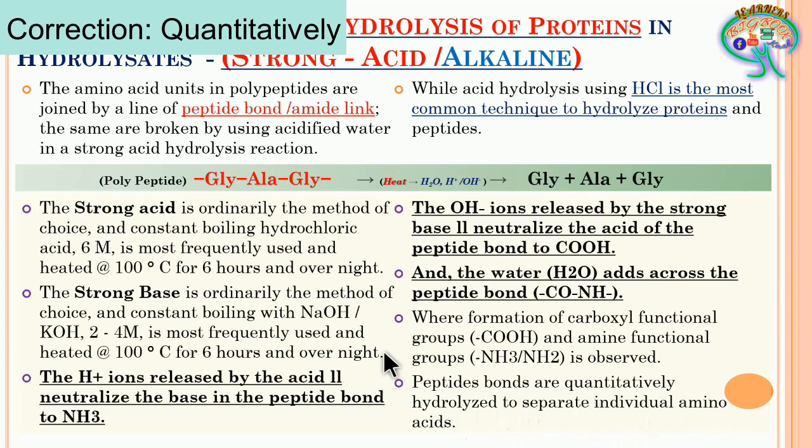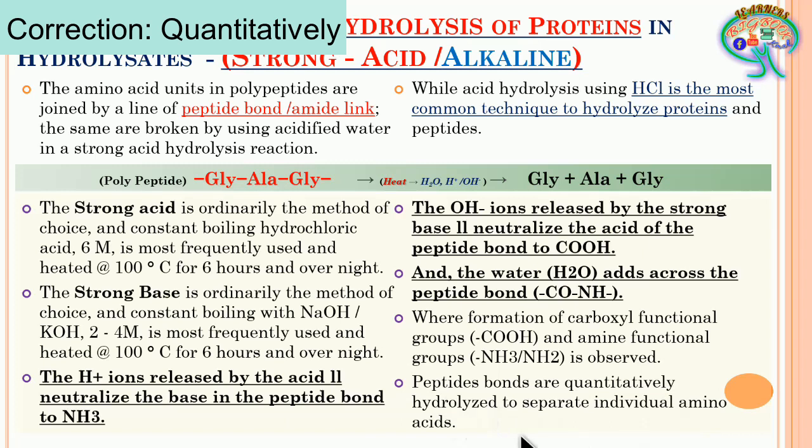When compared to the hydrolysates, the hydrolysates will be a mixture of small peptide chains and free amino acids. So here, the free amino acids which are present will depend on the degree of hydrolysis that has taken place, that is, how the substrate protein has been subjected either to the acid or the base.